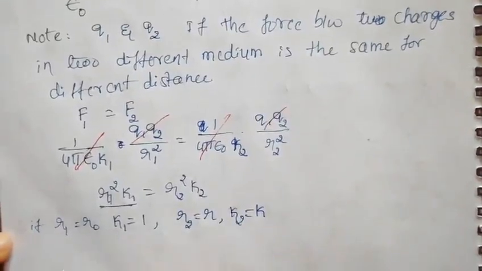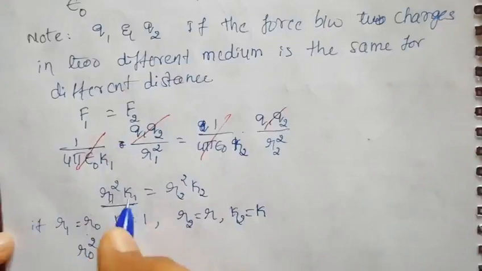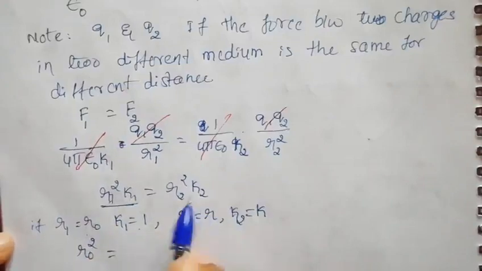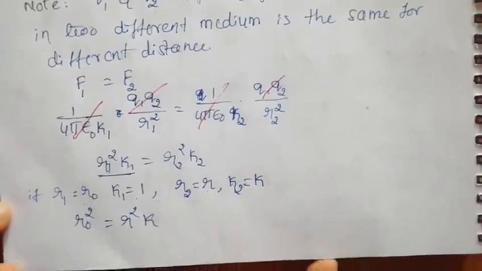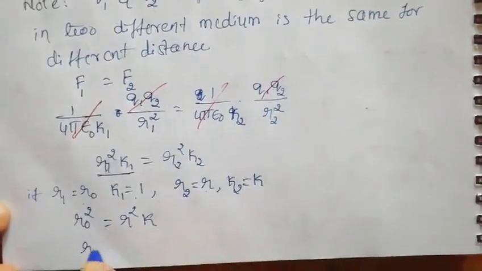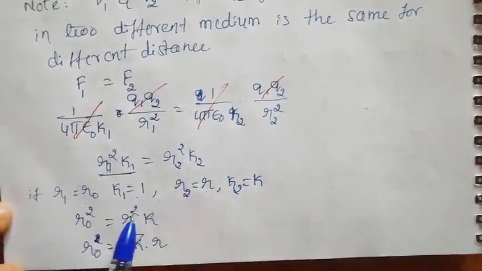Then what will happen here? Look at this equation now. r1 becomes r0, so r0 square, k1 has become 1, that is equal to r square into k. So from this we can see r0 equals square root of k into r, because the square is going to cancel.